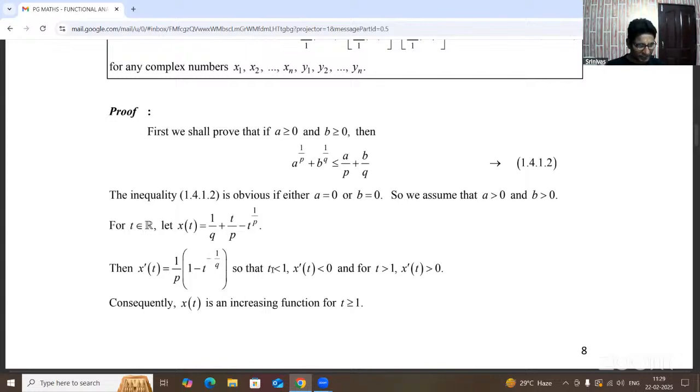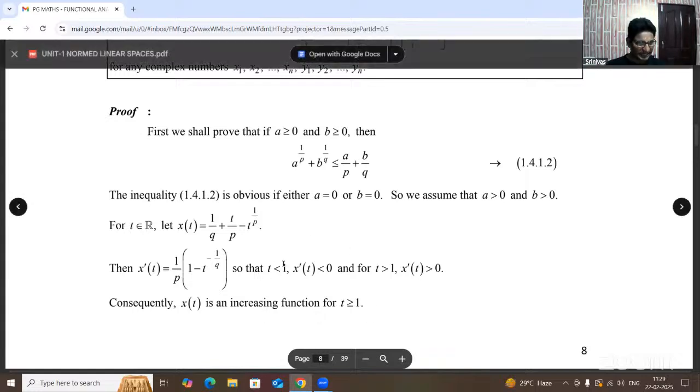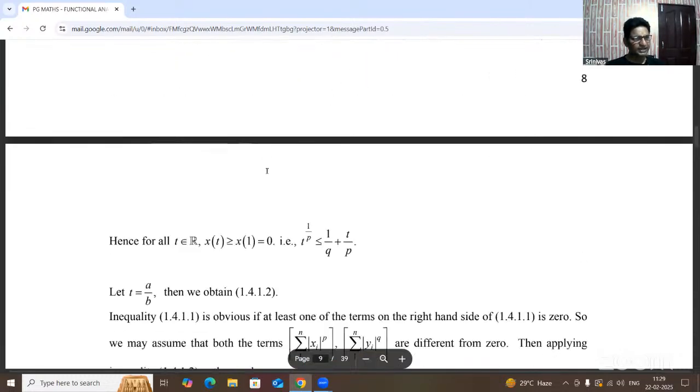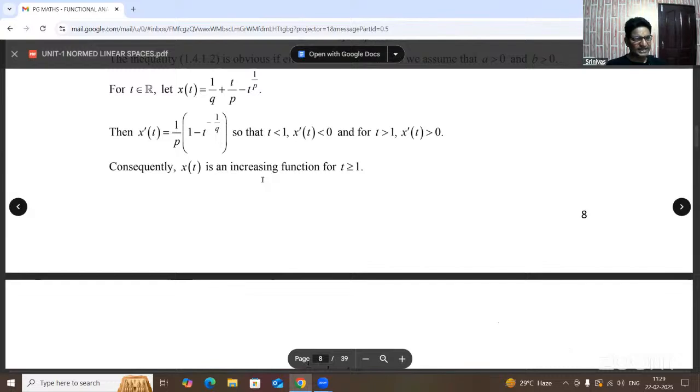Okay. Suppose t is less than 1. Here the derivative of x of t is less than 0. When t is greater than 1, the derivative of x of t is greater than 0. So that is the summary of the conditions: t less than 1, derivative of x of t less than 0; t greater than 1, derivative of x of t greater than 0. Okay. Consequently, here x of t is an increasing function.